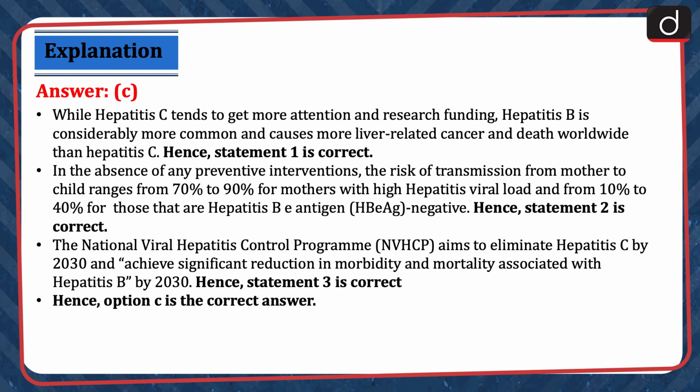The National Viral Hepatitis Control Program aims to eliminate hepatitis C by 2030 and achieve significant reduction in morbidity and mortality associated with hepatitis B by 2030. Hence, statement 3 is correct. Hence, option C is the correct answer.